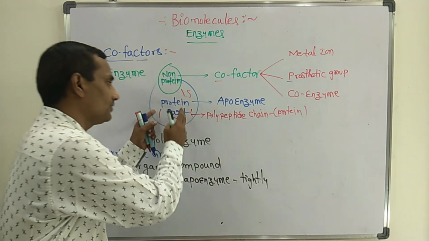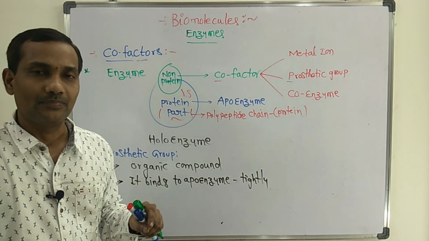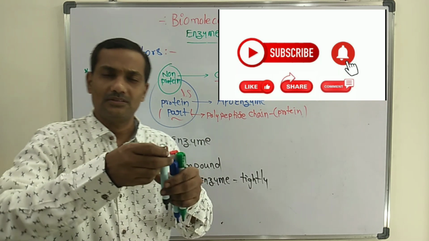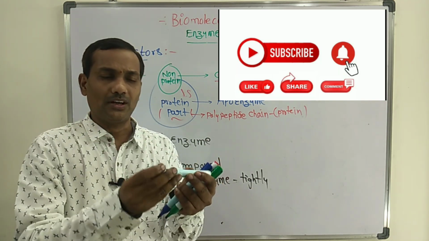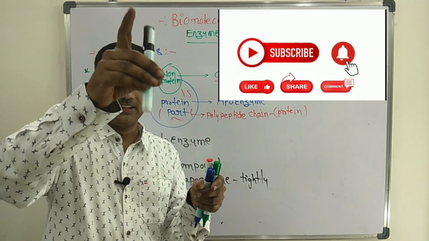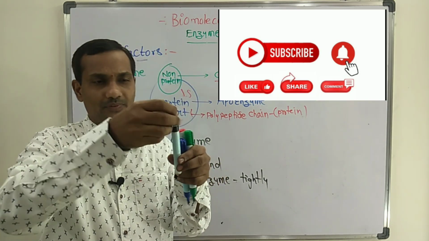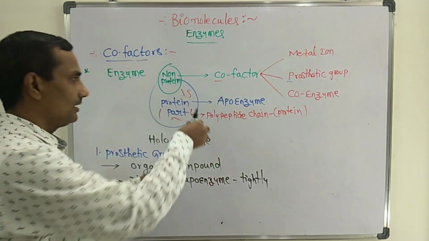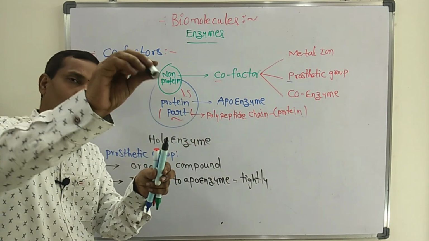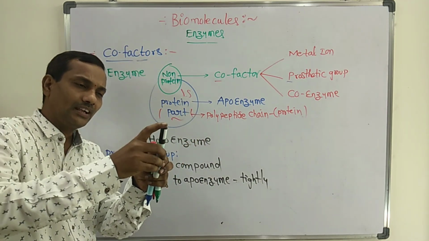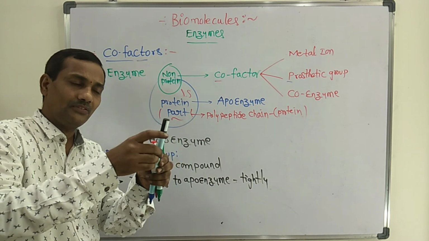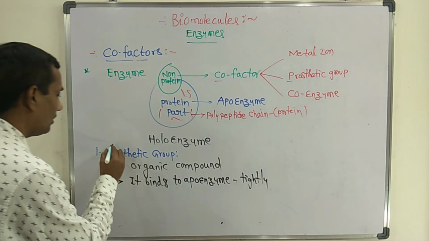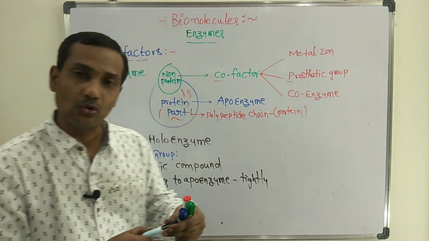Just imagine this is the total complete holoenzyme, with the prosthetic group and the apoenzyme. This prosthetic group is an organic group tightly bound. If it is a tightly bound organic compound, that is called prosthetic group.